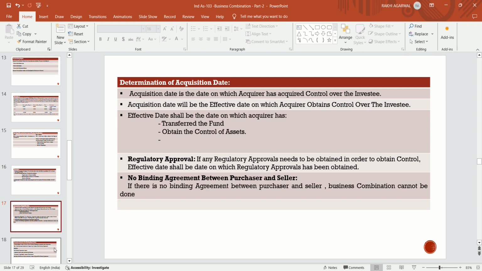Acquisition date is when you have obtained the control, then you have transferred the fund, then you have obtained the control of the asset. And if you have not obtained the regulatory approval, then that date is not to be called the effective date. And in order to become effective, they have to obtain the regulatory approval if required. Only after that is the business combination acquisition date determined.